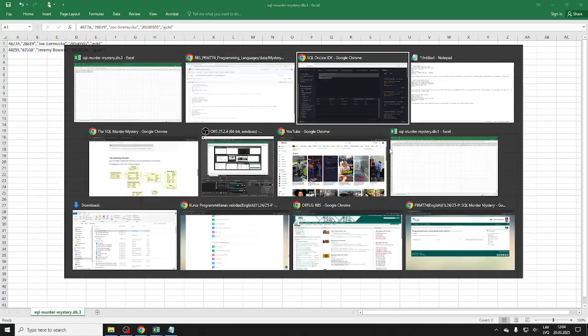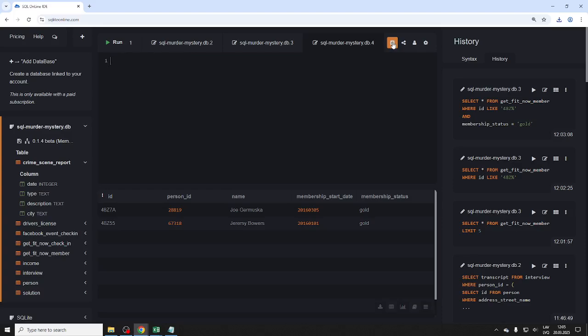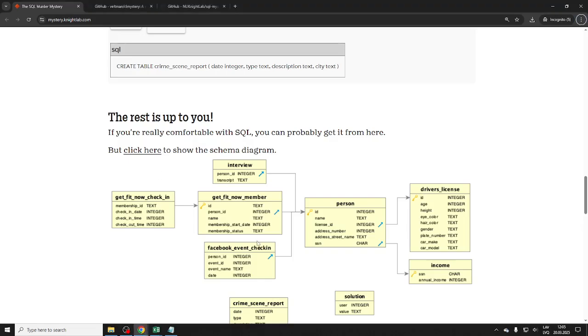So how would we do this? Well, we know the person ID, right? So let's do another query for the cars, right? So driver's license. Let's see how many cars. So select all from, of course, the driver's license. Let's see, what does it have?